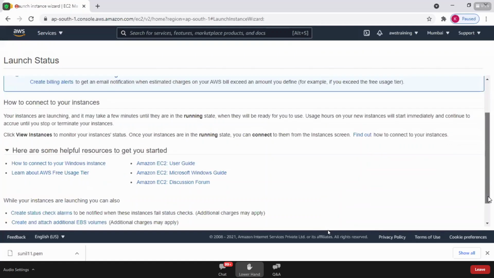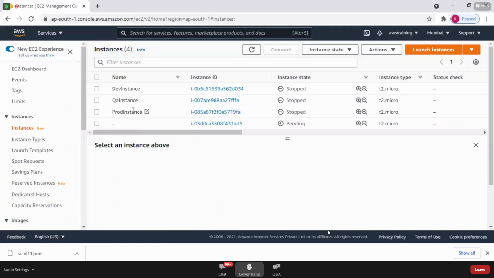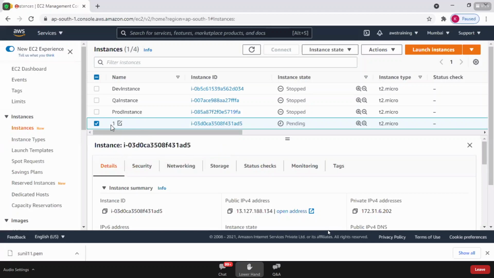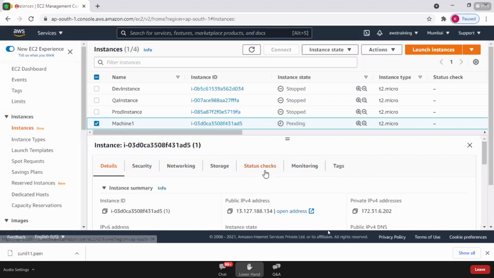Scroll down, view instances. You can see these are the 3 previous instances, and this is the new instance that was just created. It's still pending. I can name it any name; I'm naming it machine 1. Done.